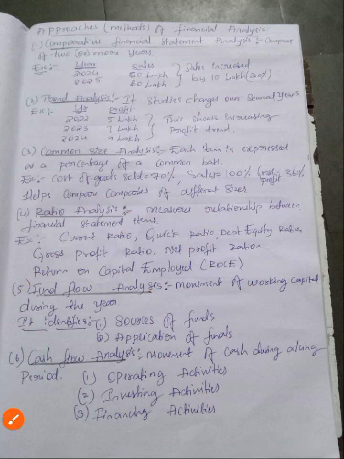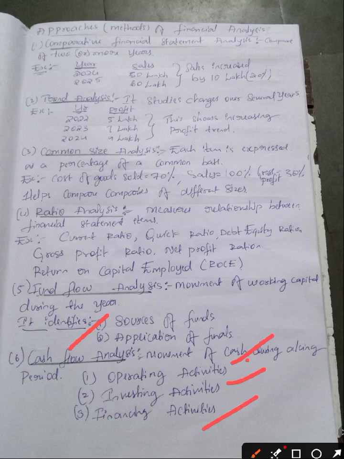Now the sixth point, cash flow analysis. What is this cash flow analysis? The movement of cash during an accounting period. There are three activities in this cash flow analysis: operating activities, investing activities, and financing activities. These three activities are very important while solving the problems. I am going to explain them in detail in that particular topic while solving the problems.